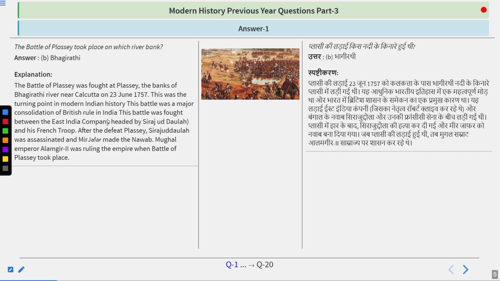So the Battle of Plassey was fought at Plassey, on the banks of the Bhagirathi river near Calcutta, on 23rd June 1757. This was the turning point in modern Indian history. The battle was a major consolidation of British rule in India. It was fought between the English East India Company and Siraj-ud-Daulah, along with his French troops. After the defeat at Plassey, Siraj-ud-Daulah was assassinated and Mir Zafar was made the Nawab. Mughal Emperor Alamgir II was ruling the empire when the Battle of Plassey took place. So do remember the answer is Bhagirathi.